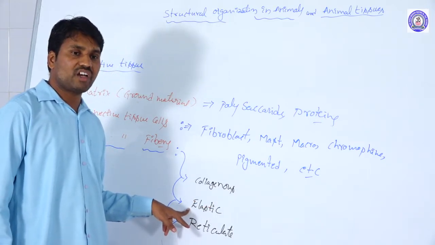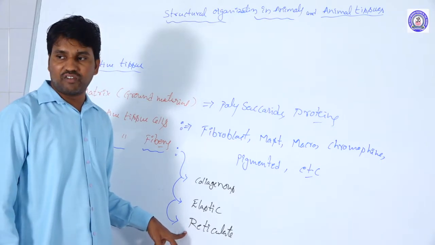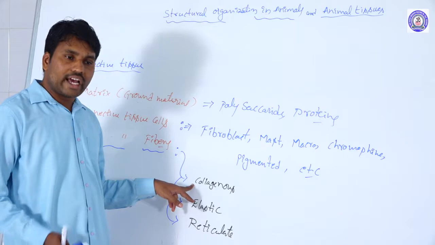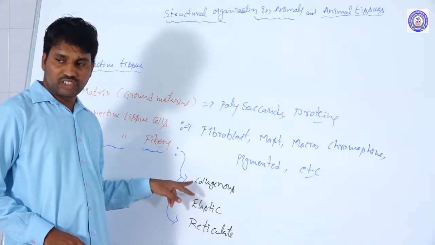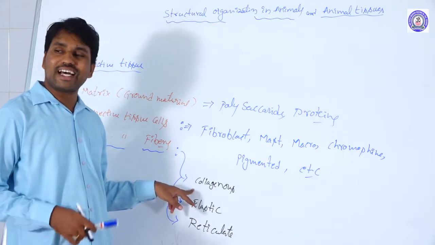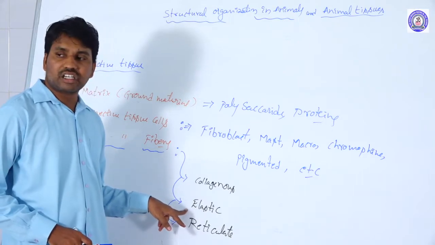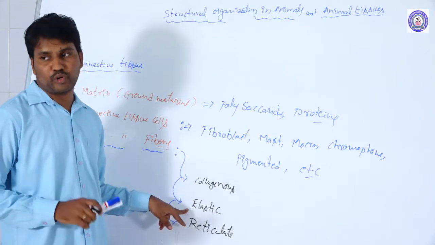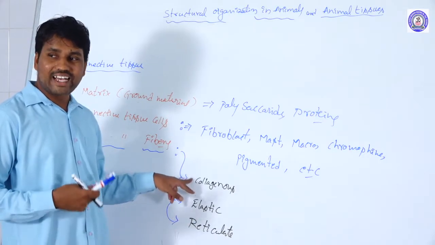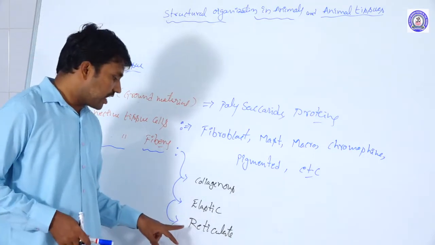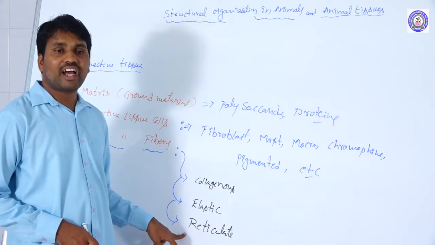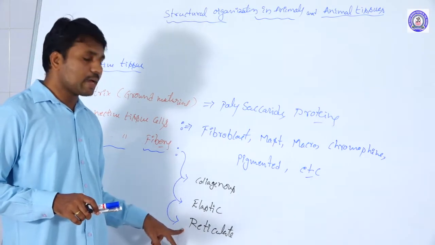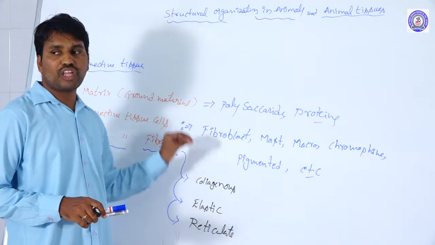Collagenous fibers are formed by collagen protein, elastic fibers by elastin protein, and reticulate fibers by reticulin protein. These are the three types of fibers in connective tissue.